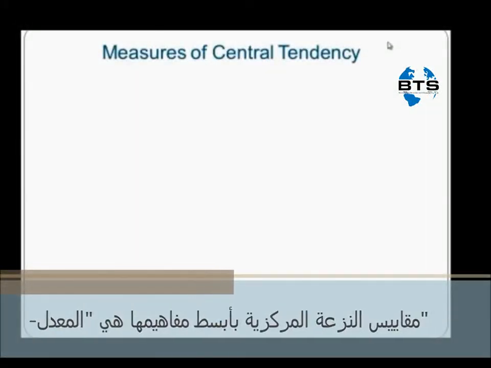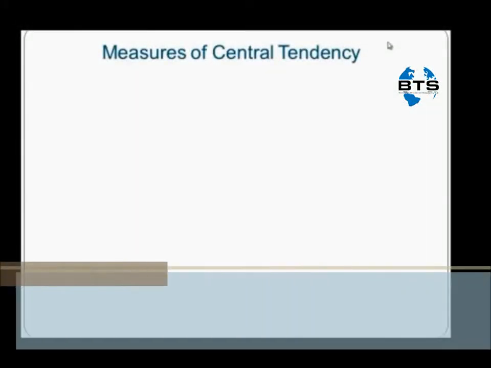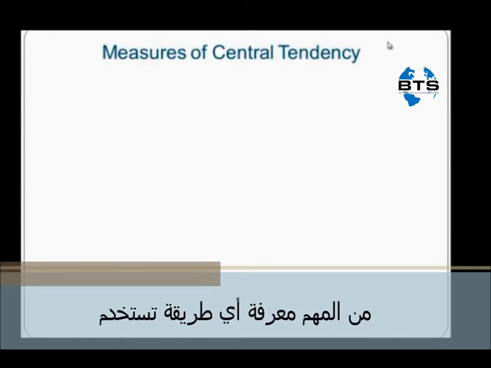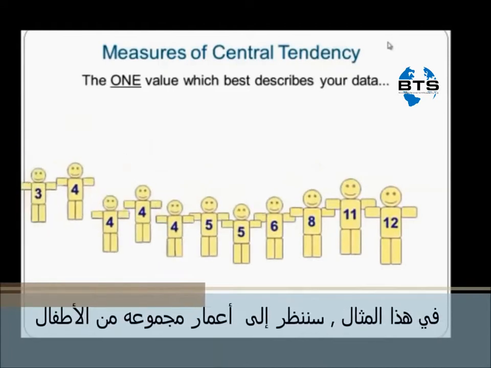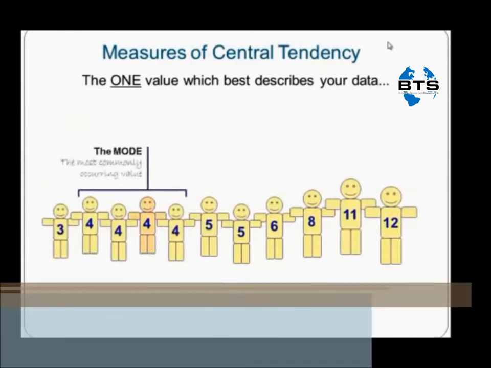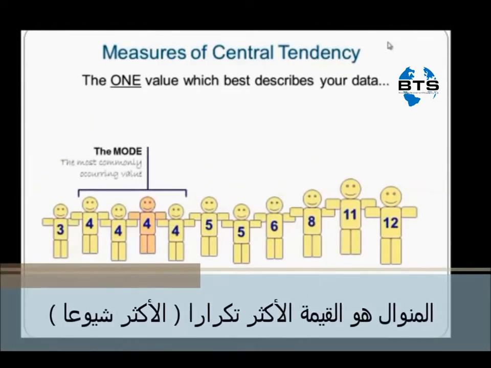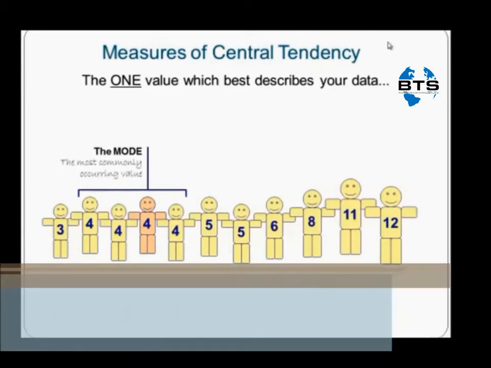It simply means the average. However, as there are three different measures, it's important to know which average to use. In this example, we're looking at ages of children. The mode average is the one that occurs the most often. It is the most popular.